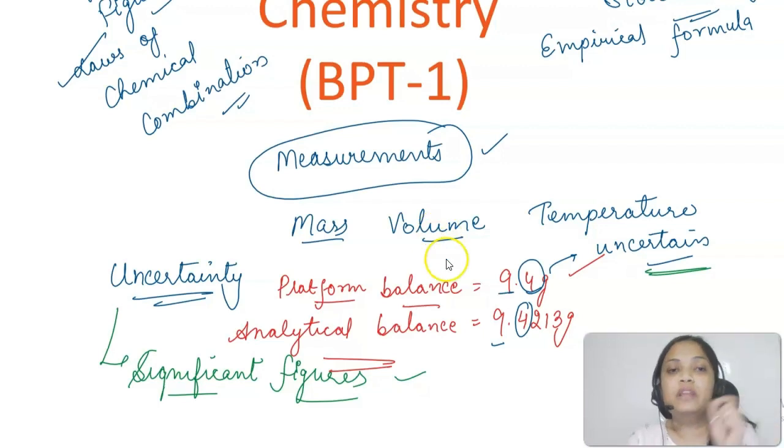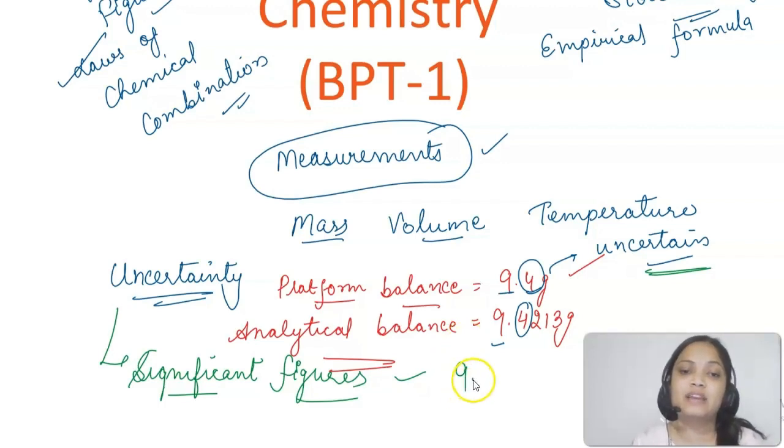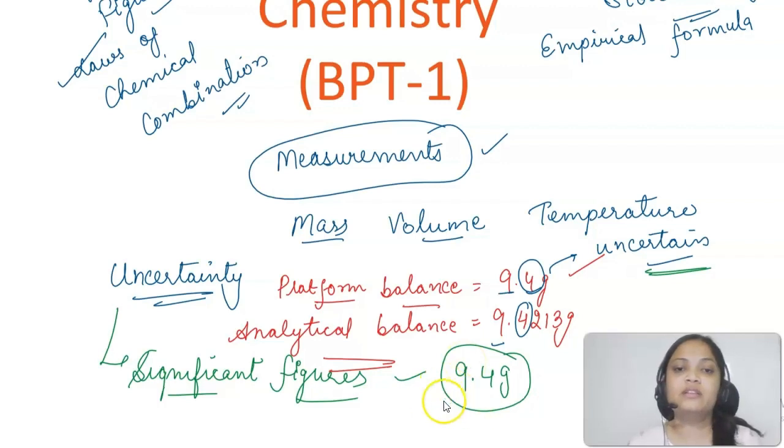Whenever we are writing that last digit, that value would be uncertain. Like if I am saying 9.4 grams, this is a significant figure. Here the value 9 is certain, but this 4 is actually an uncertain value. Now I need to count how many significant figures there are.